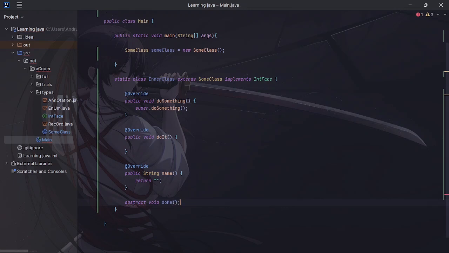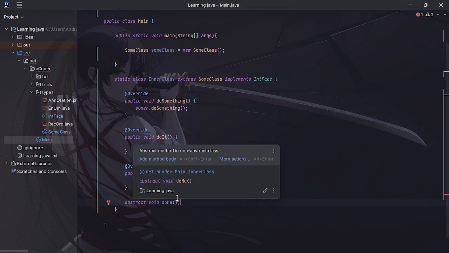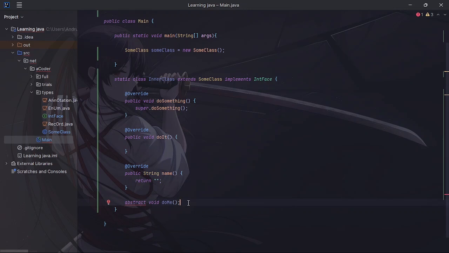But you cannot do this because this is an abstract method inside a non-abstract class. So this is a way of actually forcing something to have methods if it's not having abstract methods inside the class. You can only extend one class, right?